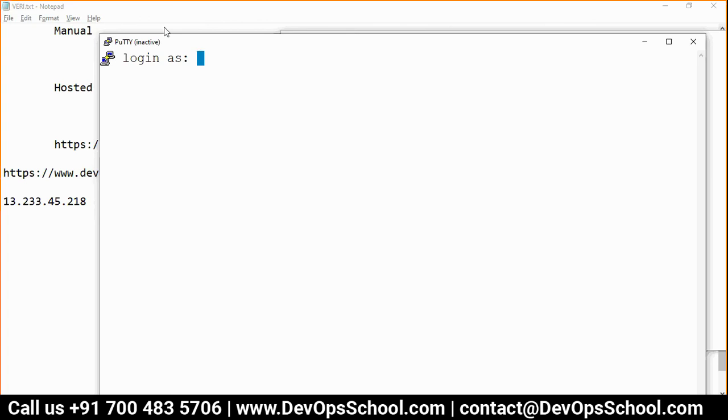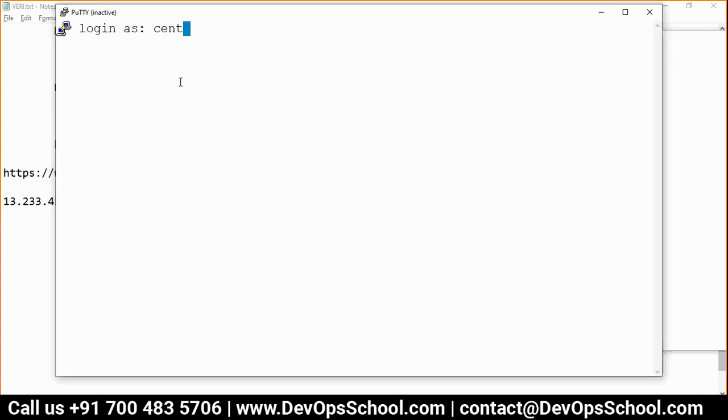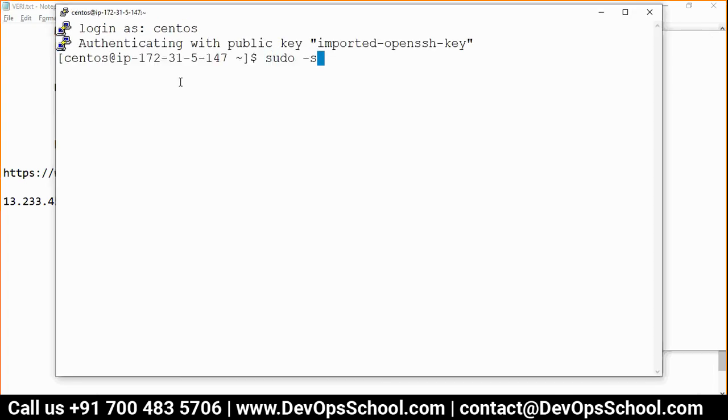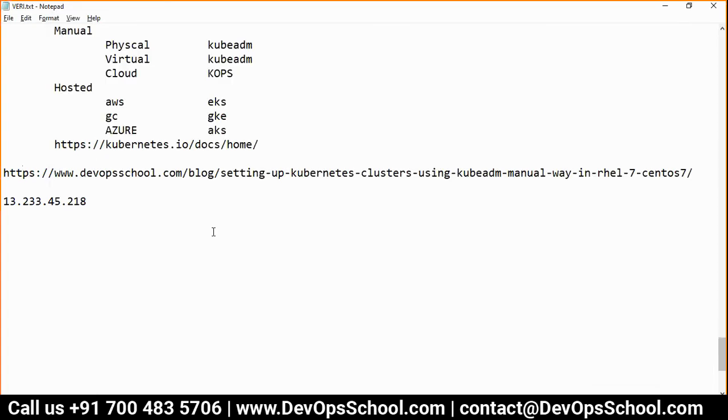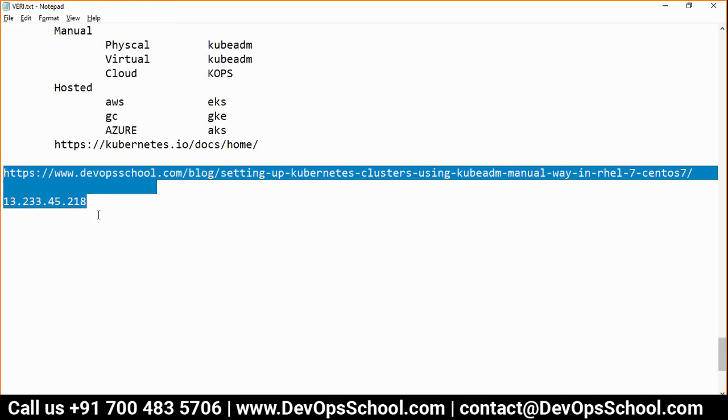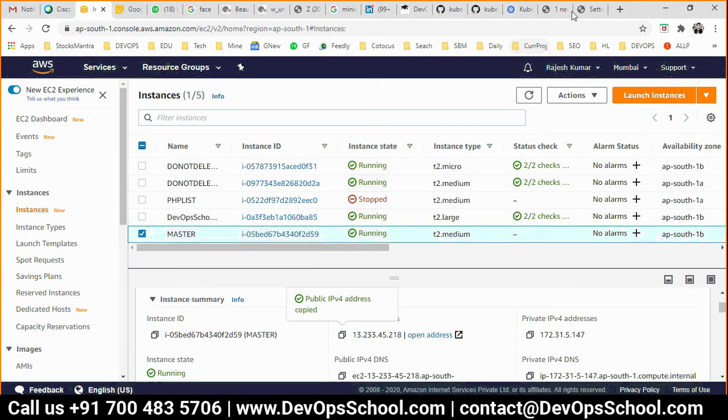So I hope it is visible to all of you. CentOS. I'll become a root. So first thing, what you need is you need to become a root, and after that, start following the steps.